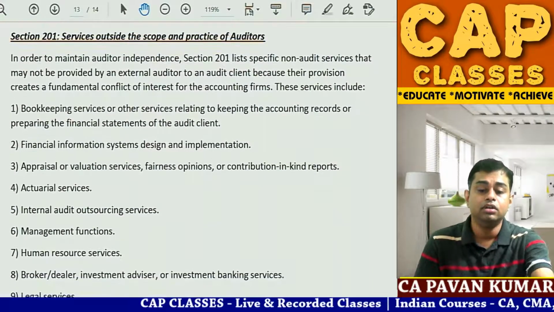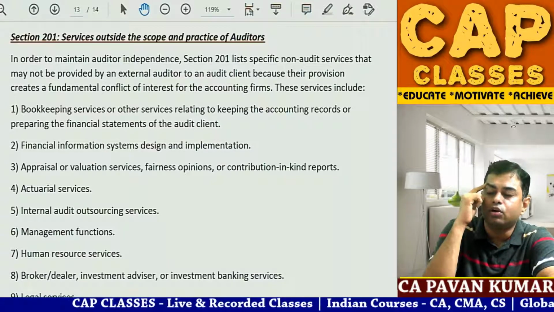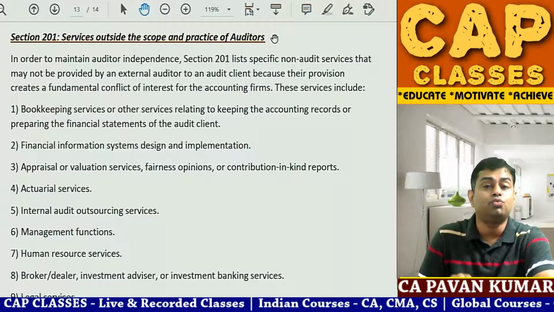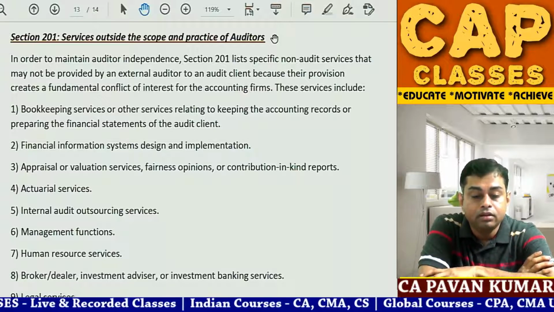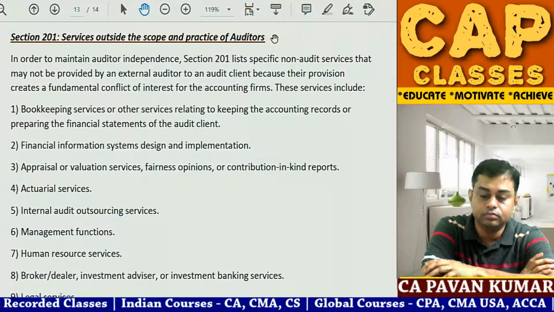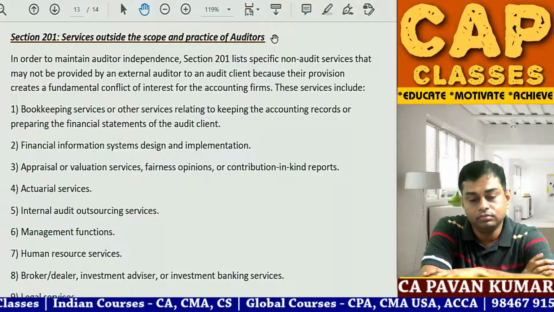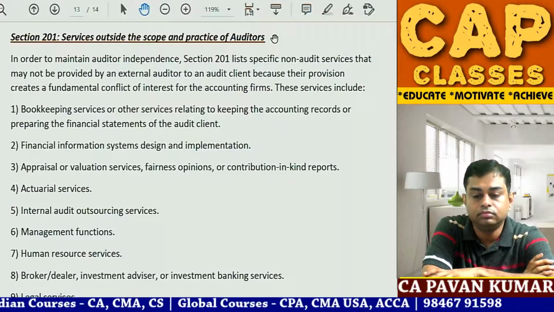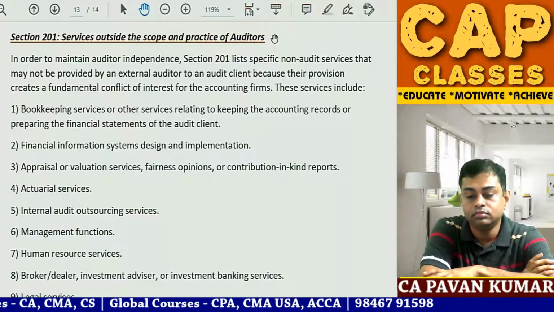Read, ma'am. Section 201. So this section and heading of the section important. Section 201, you need to remember 201. It deals with services outside the scope and practice of auditors. What auditors should not do. Read, ma'am. Section 201 lists specific non-audit services that may not be provided by an external auditor to an audit client because their provision creates a fundamental conflict of interest from accounting firms.